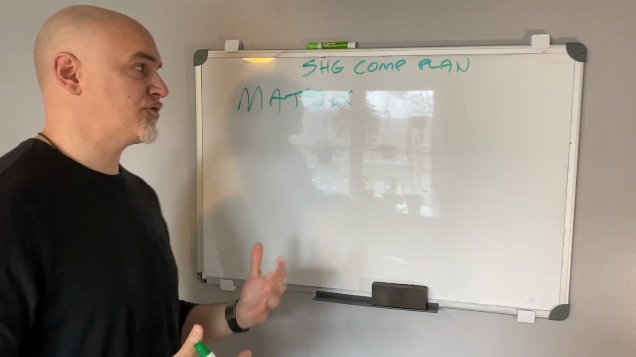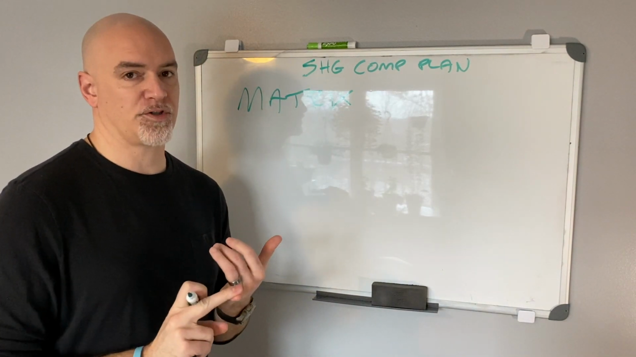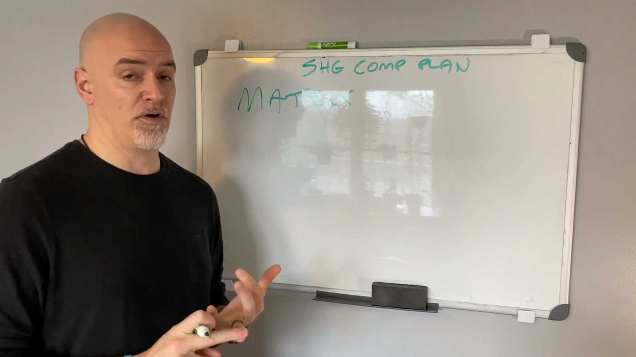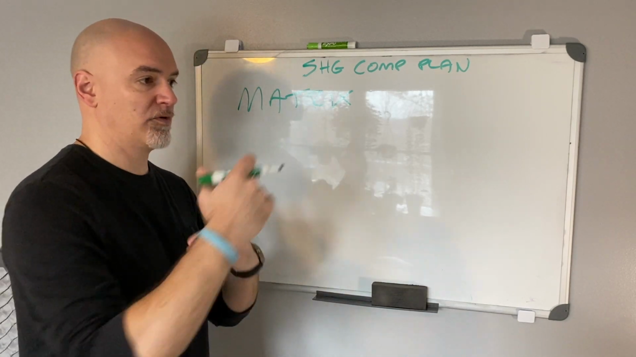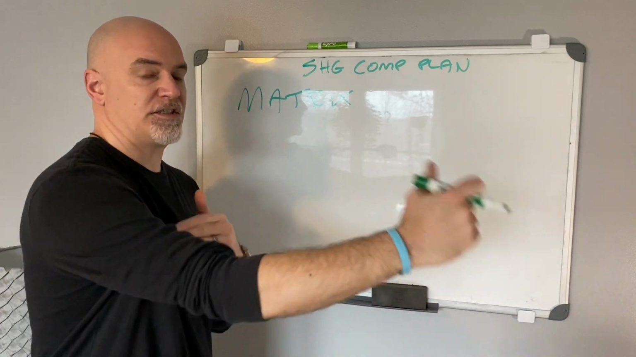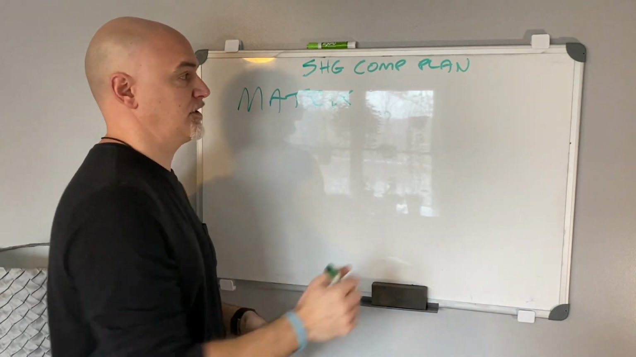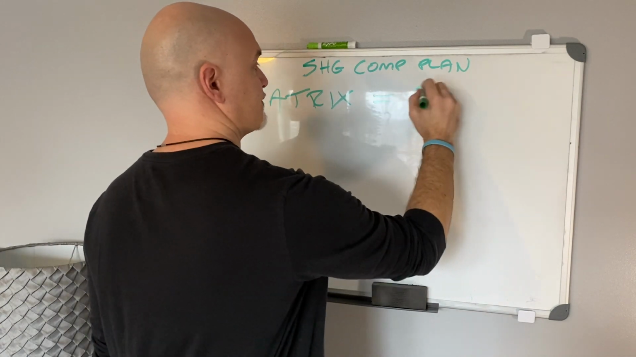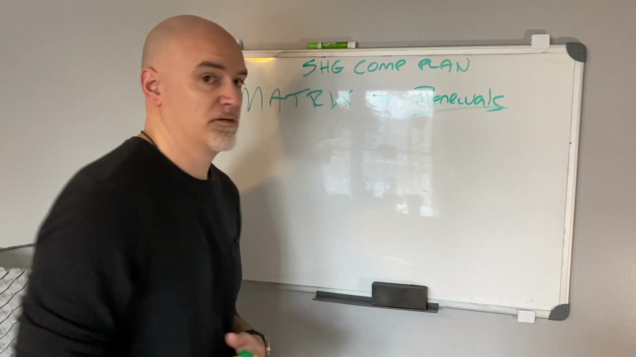All right, so the matrix, this is different from the fast starts. This is different from your personal referrals. This is different from the Unilevel. The matrix is all about renewals. It's literally when that person hits 30, 60, 90, 120 days, when they renew, that's where the matrix comes into play. So matrix equals renewals, okay? You with me so far?